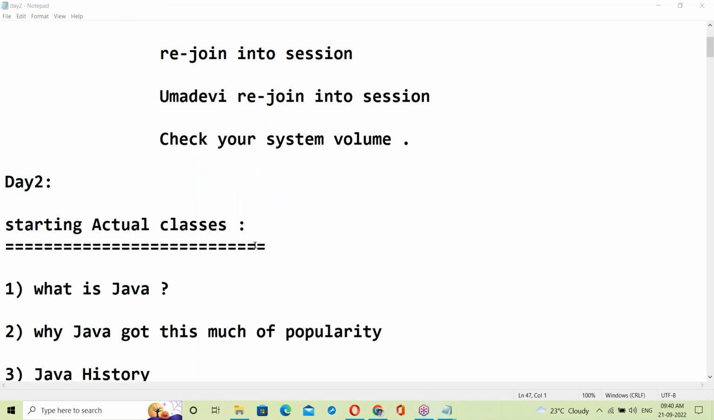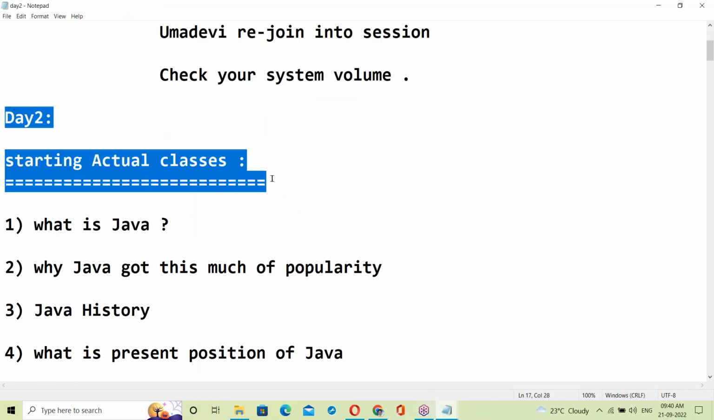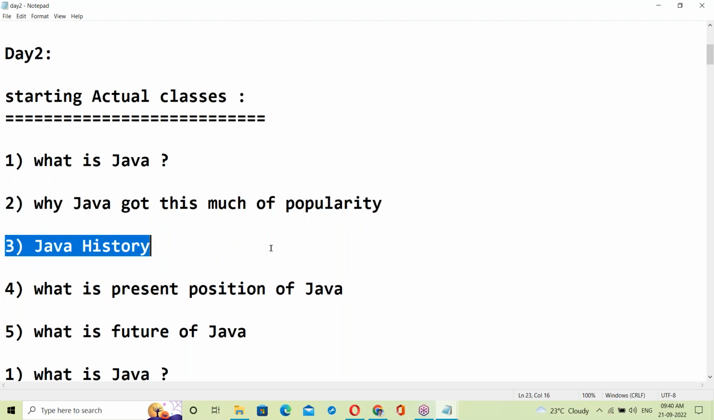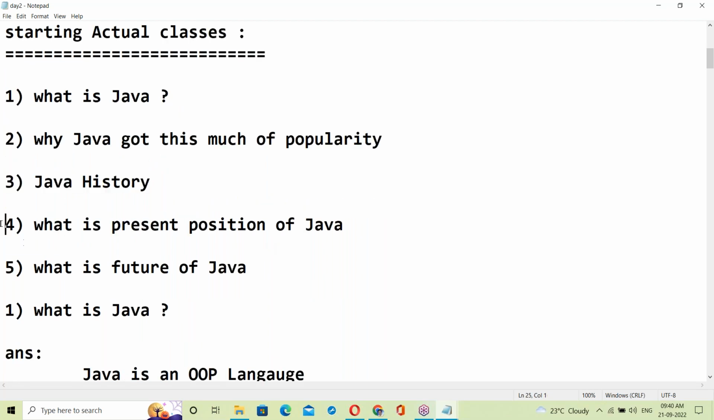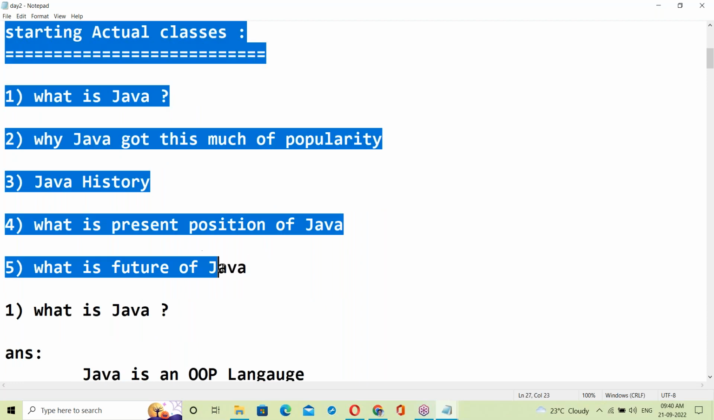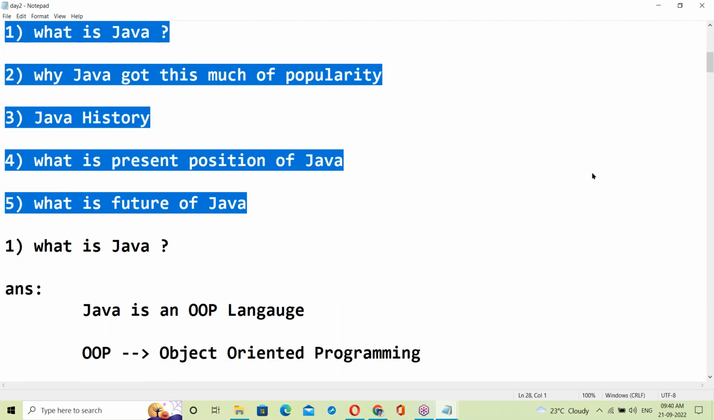Yes. So, day 2 class. Yesterday's topic was about Java. What is Java? Why did Java get so much popularity? Java history, and what is the present position of Java? What is the future of Java? All these points we discussed in yesterday's class.